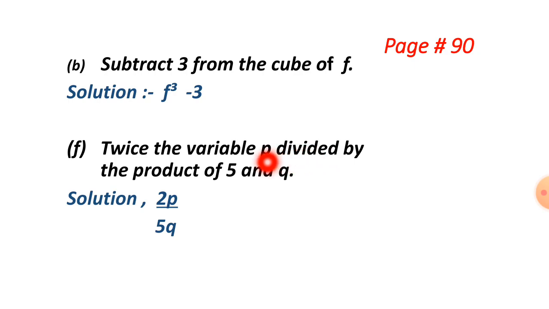And we are going to divide by this, so this is the sign of division. And there is a variable P and there is twice. Twice means 2, so we have to put 2. 2P is going to be divided by 5Q. It is the answer of part F.